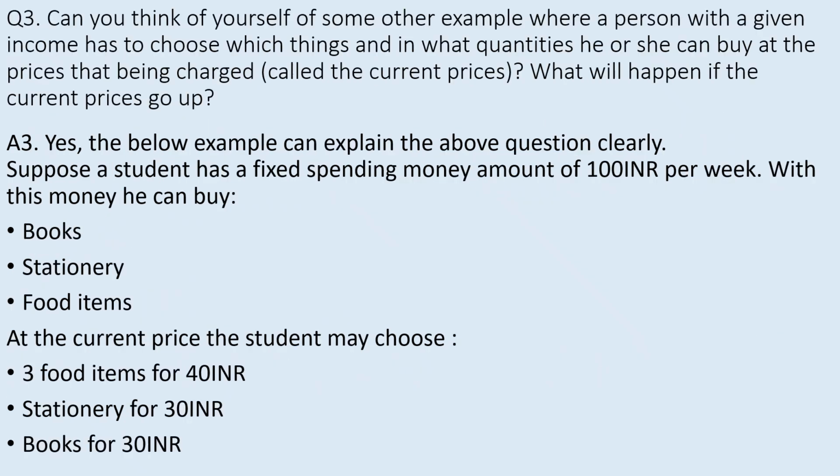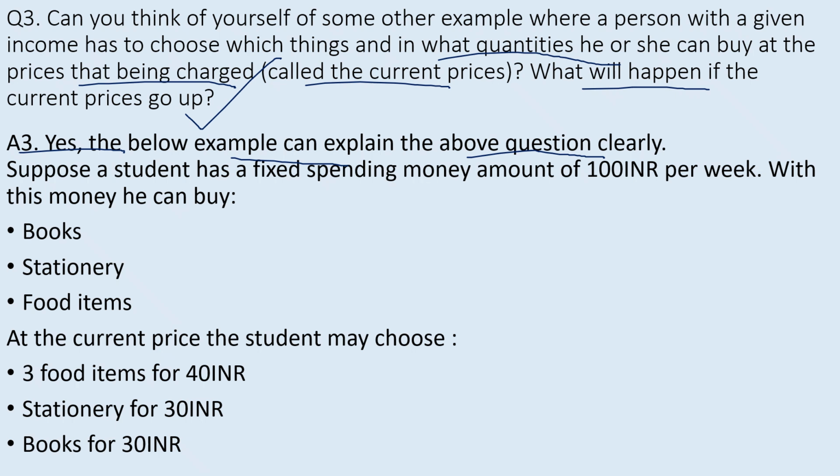The next activity question is, can you think of yourself or some other examples where a person with a given income has to choose which things in what quantities he or she can buy at prices that can be charged, called the current prices? What will happen if the current prices go up? And the answer here will be yes, the below example can explain the above question clearly. So we will explain the question clearly below.